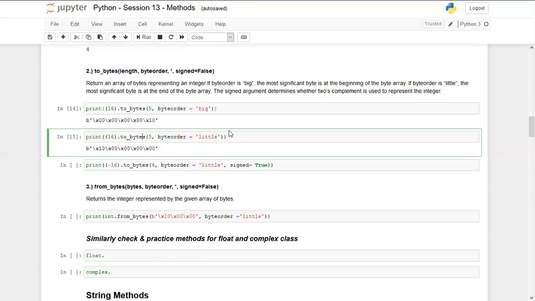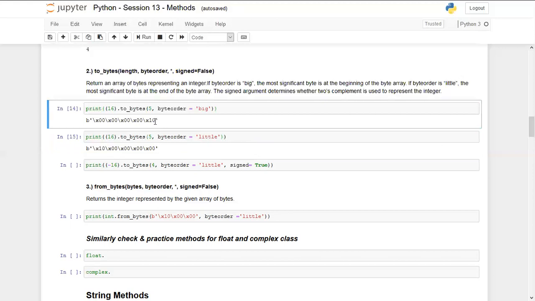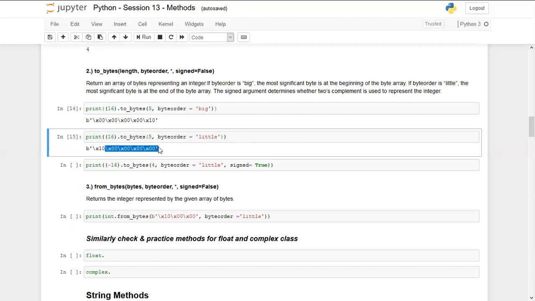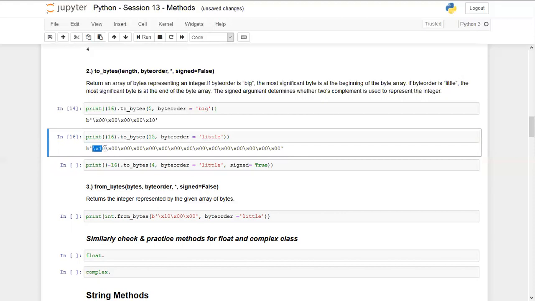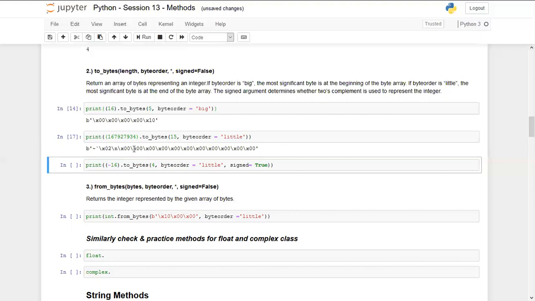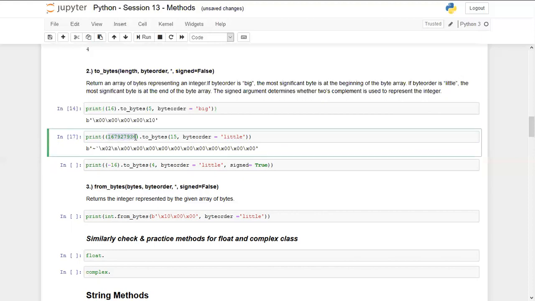So that is there. For little, I'm saying that it will just turn this around. So the significant value will be given at the very beginning of the bytes, and all the respective bytes will be insignificant for this output. We can again change the length. If I make it 15, all these values will not make any sense to us. This value is sufficient to represent 16. But if I change the value to maybe some bigger number, now you can see we are getting some odd output. And yeah, I don't know how to represent this, but this is how it works.